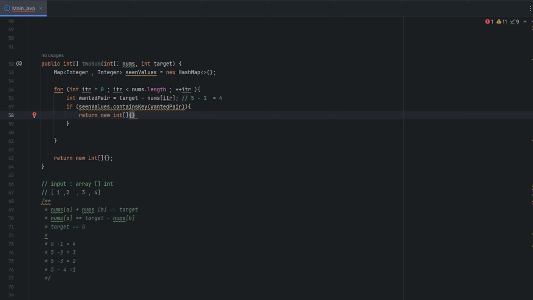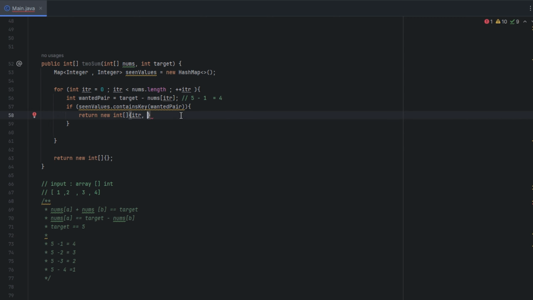These are going to be indexes. So we know that the first index is going to be the iterator, and then the second value is going to be the value that we tied to 4, because the map is two pairs. Basically a paired list. This is an easier way to think about it. A paired list, where one integer is mapped to one integer.